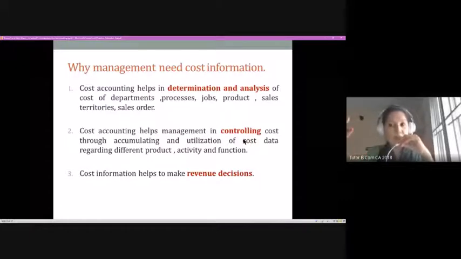Or it may be that the company performance is not going as per your plan. So in that case, that controlling factor can be brought in through efficient cost information.